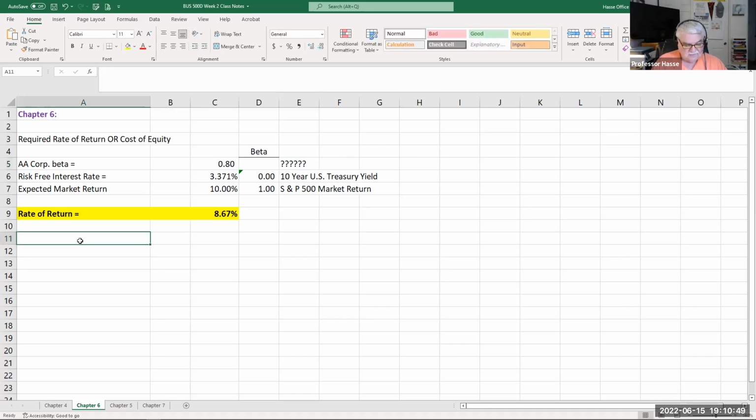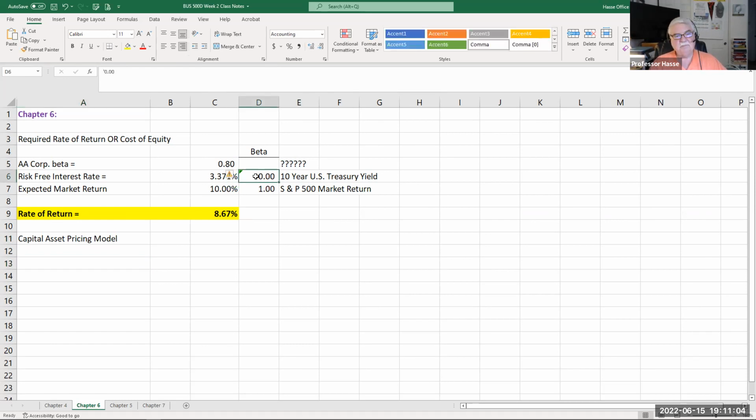We need to study and understand the capital asset pricing model, which takes the return of zero risk, the return of average risk, and compares it and correlates it with the beta of the company you're seeking the information for. And here's the formula in this cell.